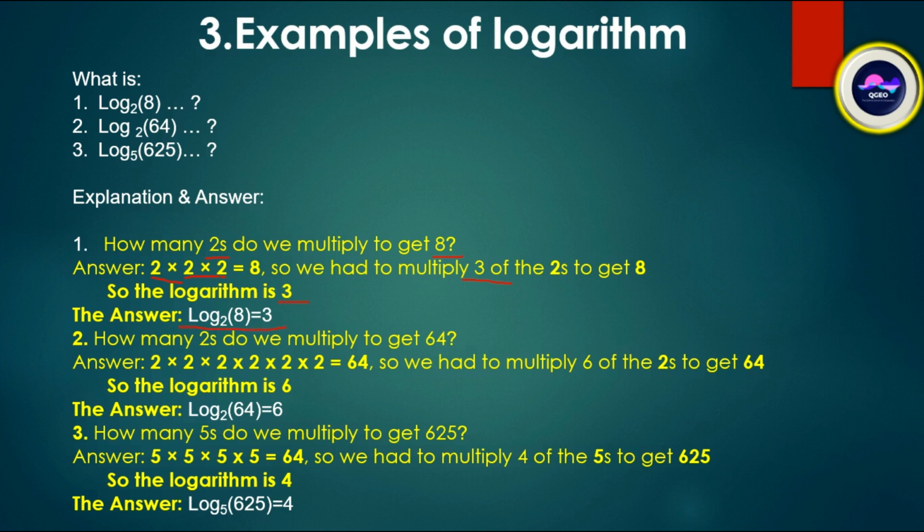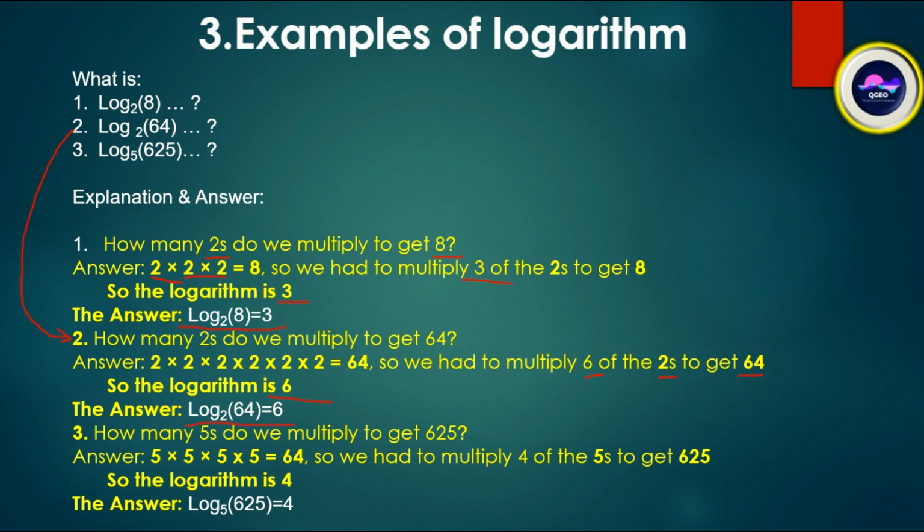In question 2, how many 2's do we multiply to get 64? In the same way, we get 64 by multiplying 2 six times. So the logarithm is 6. So we can write log 64 base 2 is equal to 6.